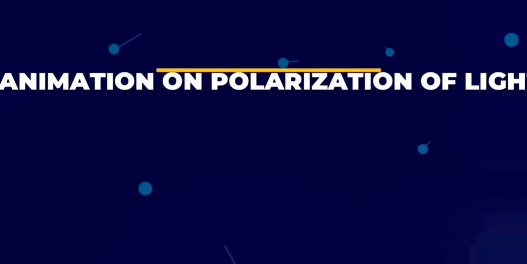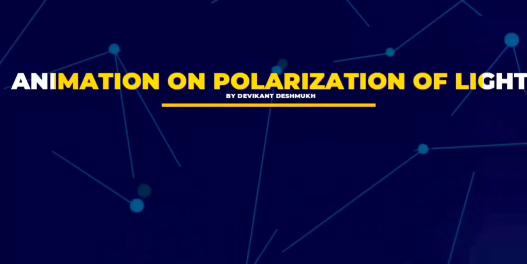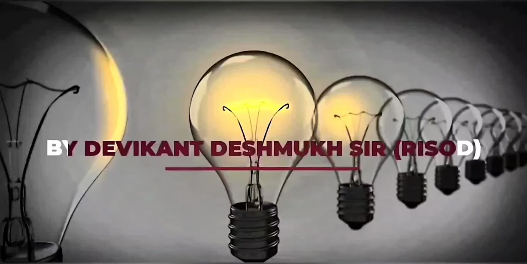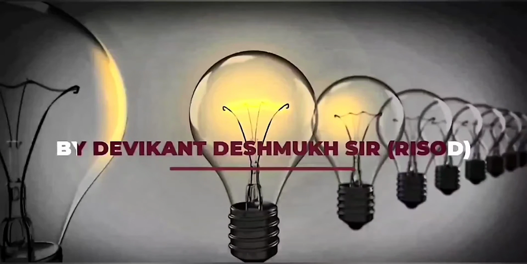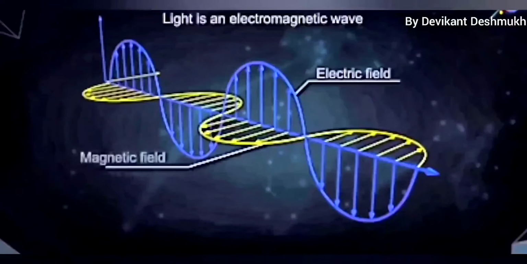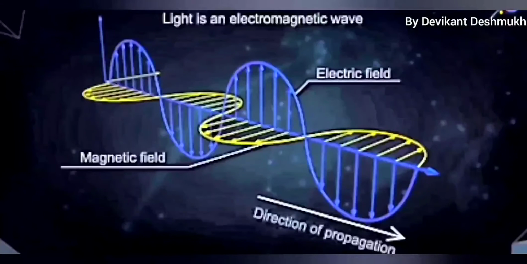Hello students, let us start with a very important phenomenon of light which verifies its transverse nature, that is polarization. Myself Devikant Deshmukh. We know that light is an electromagnetic transverse wave which consists of vibration of electric field and vibration of magnetic field in a direction perpendicular to the direction of propagation.